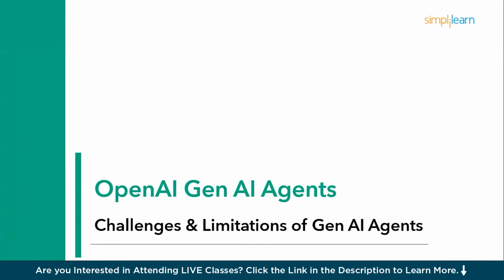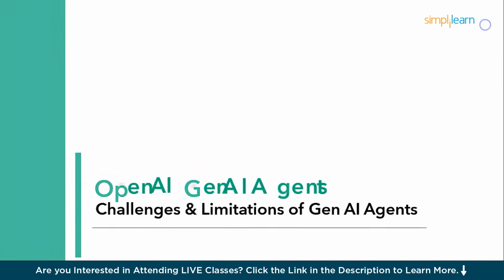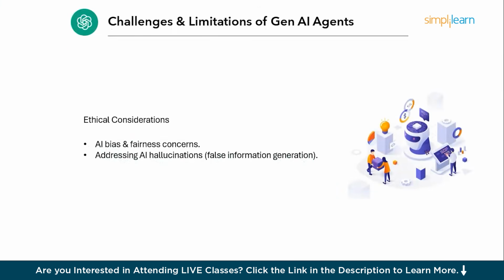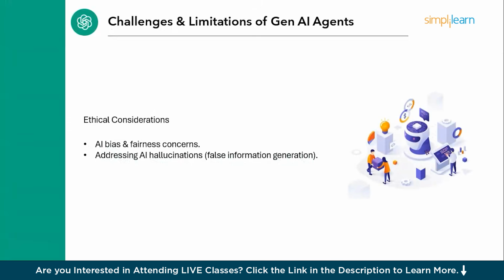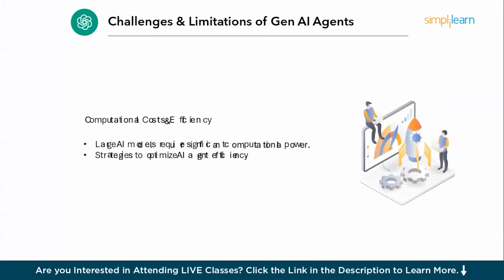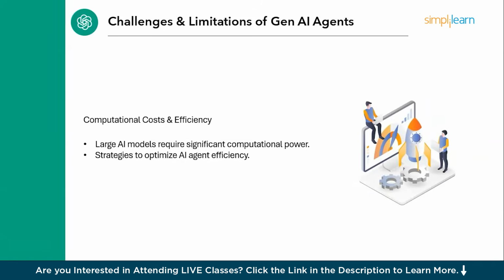Now, the main part, challenges and limitations of generative AI agents. In that, the first one will be the ethical considerations. AI bias and fairness concerns are the primary ones. Addressing AI hallucinations, which is false information generation, and then we have computational cost and efficiency, which is a major concern amongst all the industries. Large AI models require significant computational power.